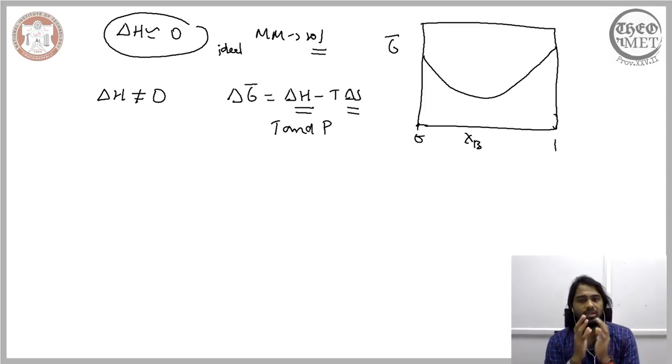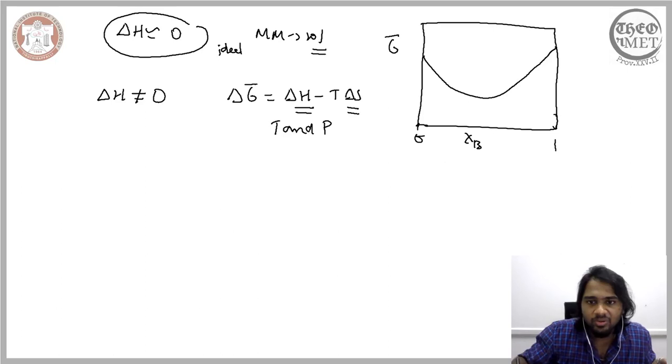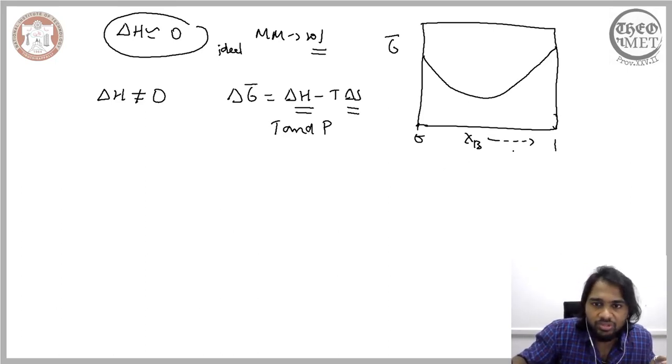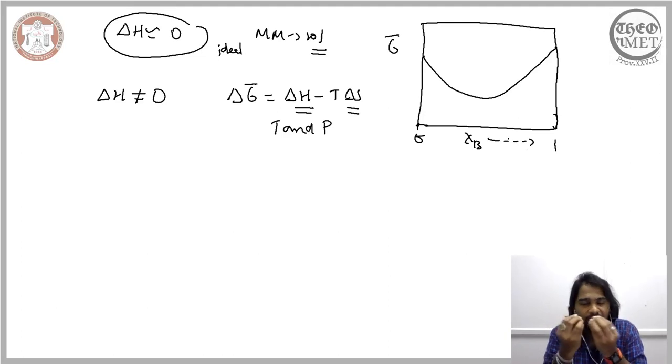Let me repeat, what we are now considering is a solution where there is an enthalpy change occurring when the combination of A and B changes from a mechanical mixture to a solution. In this case, we have seen that the change in the enthalpy can be related to a material property. Even though there is a change in the concentration, when we say that, we are essentially talking about different alloys, different alloy compositions.